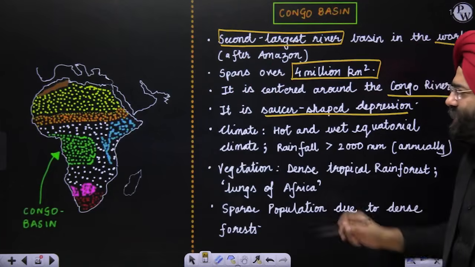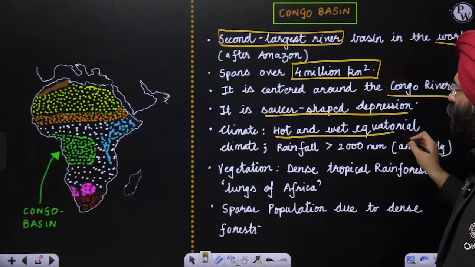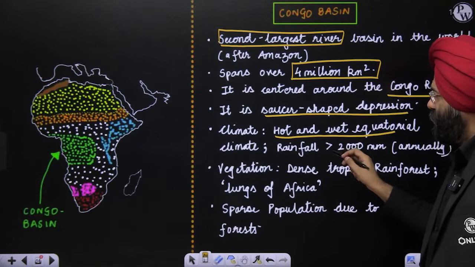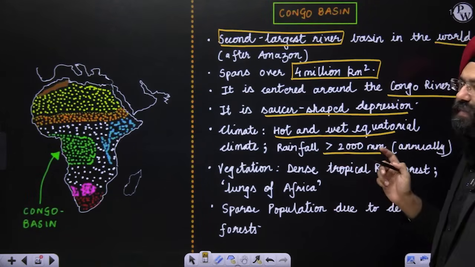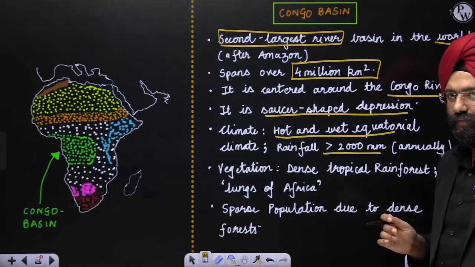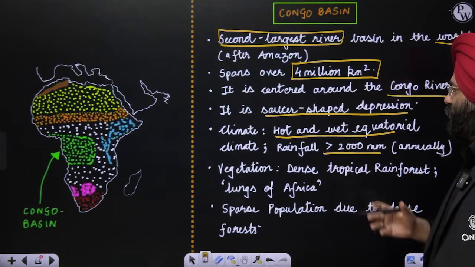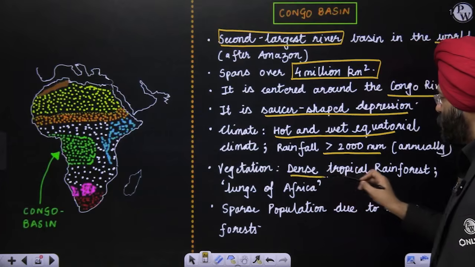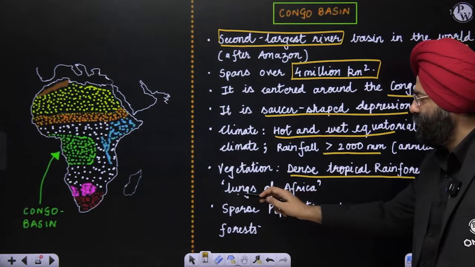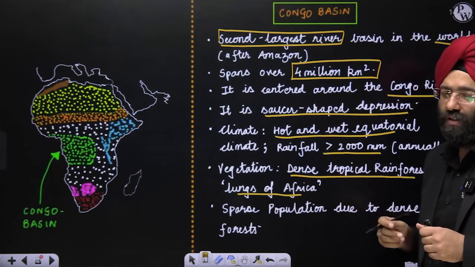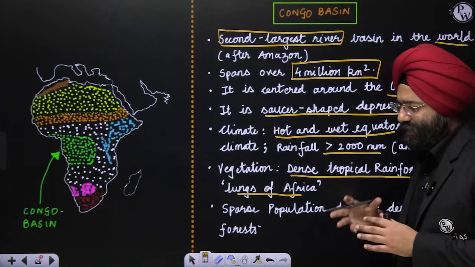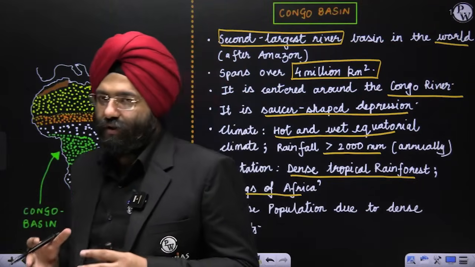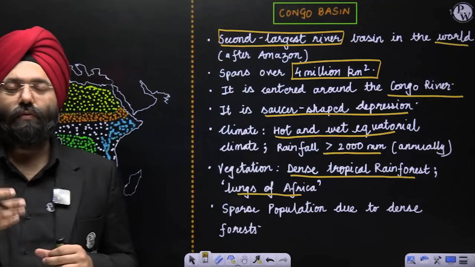The climate is hot and wet equatorial, very similar to what we see in the Amazon basin. Rainfall greater than 2,000 millimeter annually. That is huge. That is why you have the equatorial rainforest also present here. Vegetation, dense tropical rainforest. It is known as the lungs of Africa. Why is it known as the lungs of Africa? Because this very dense rainforest is present here, and along with it, production of huge quantities of oxygen. And that is why it is known as the lungs of Africa.